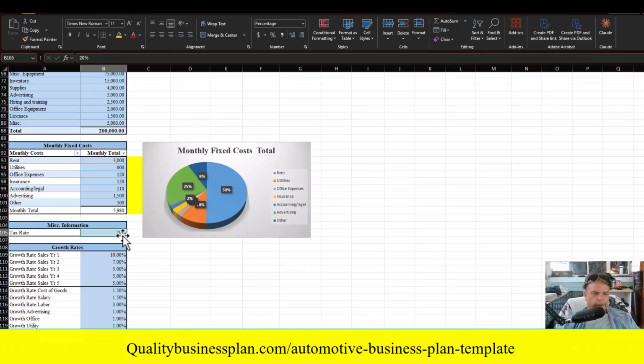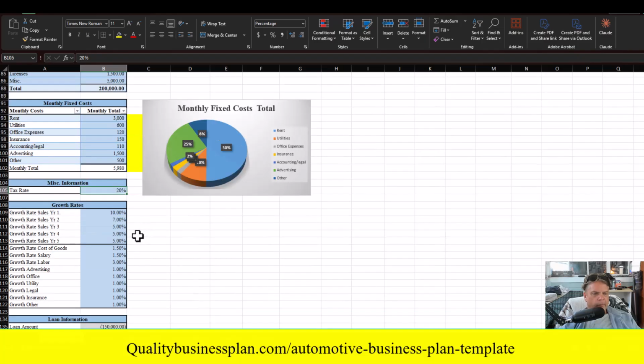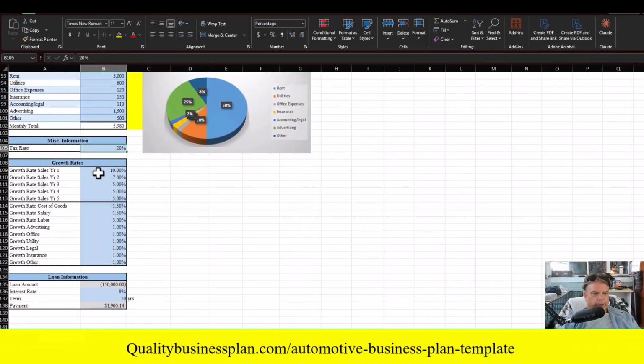The next step right here is going to be your miscellaneous information, which is your tax rate. How much is your company paying in taxes? The final line is going to be your growth rate. How much do you anticipate your revenues are going to grow for the first year, second year, third year, fourth year, and fifth year? And then here are your cost growth, and you can change these if you like.